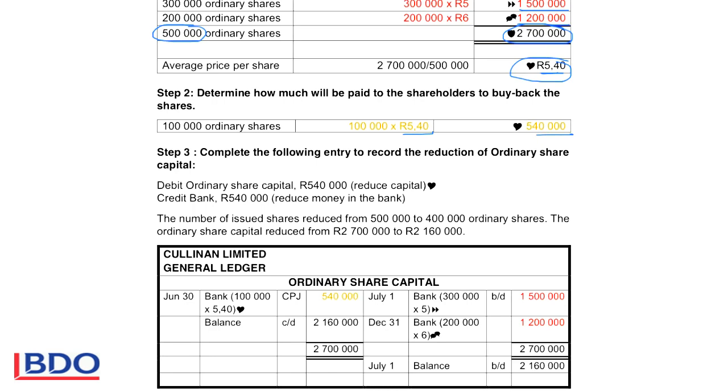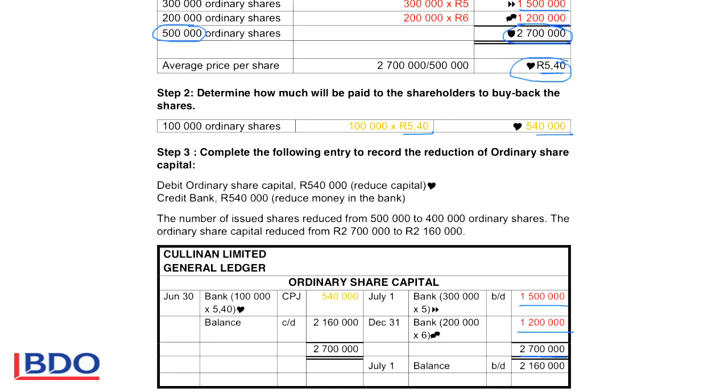If we look at the ledger account, the ordinary share capital had a credit balance of 2.7 million, the total amount of shares that was sold in previous years. That consisted of the first issue of 300,000 at 5 Rand and the second issue of 200,000 at 6 Rand. So the ordinary share capital increased with 2.7 million. That is the total amount that was received.